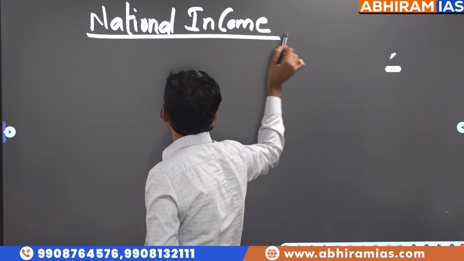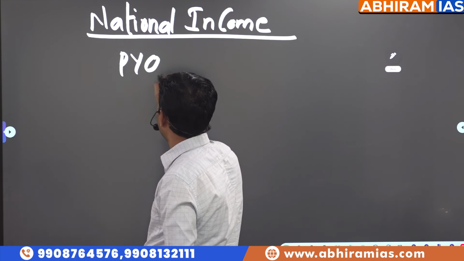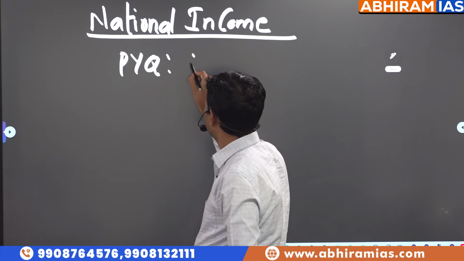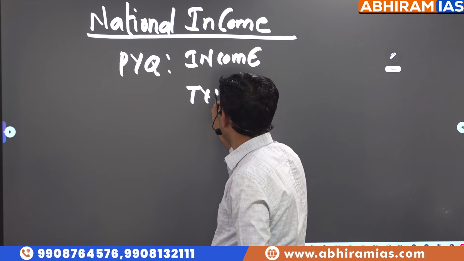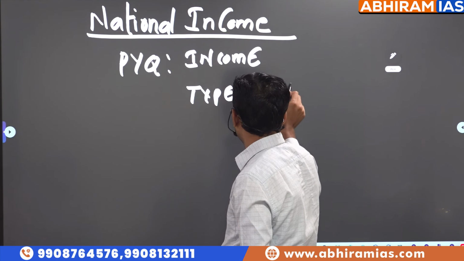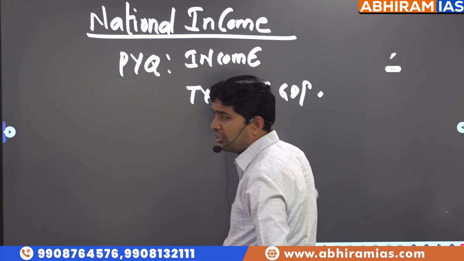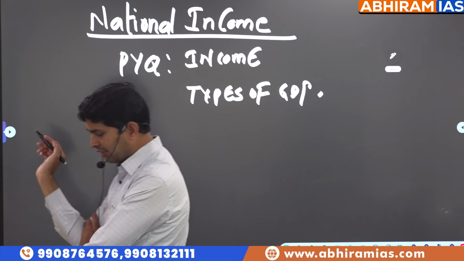If you observe the PYQ themes in national income: definition of income, then types of GDP. Here we are going to cover nominal GDP, real GDP, potential GDP, green GDP.